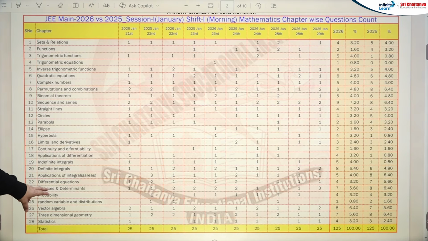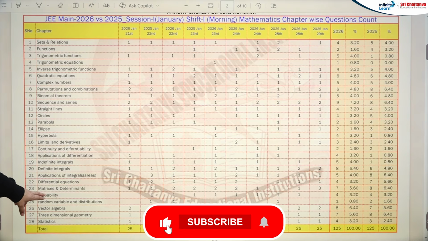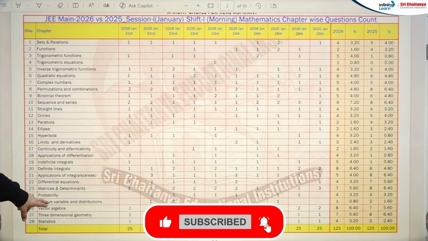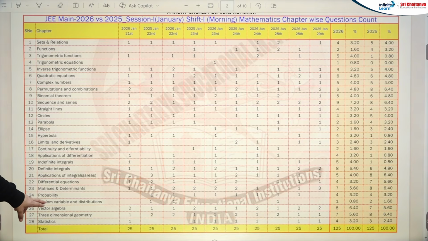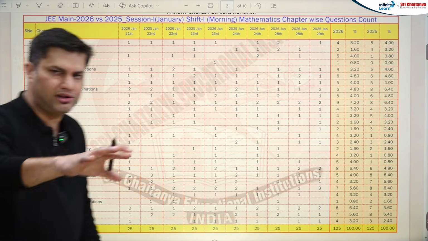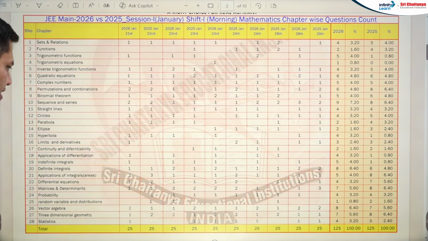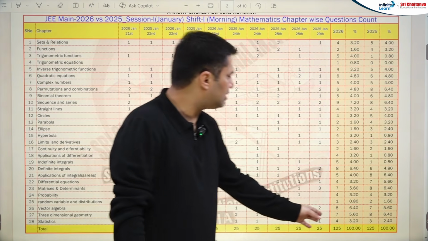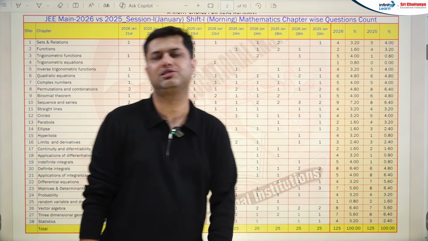Matrices, slightly decreased, 8 to 7. Probability is the same. And random variable and distribution is 1 question difference. Vector algebra, it's 8 and 7, 3D 7 and 8. So vector and 3D are almost constant, and the last, statistics, is almost the same: 4 questions this year and 3 questions last year.